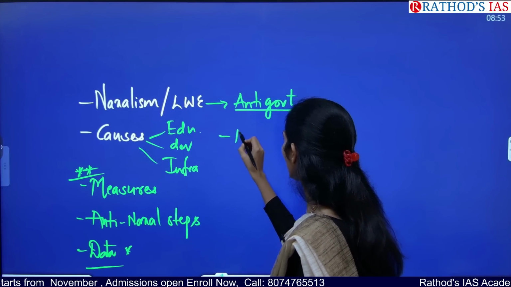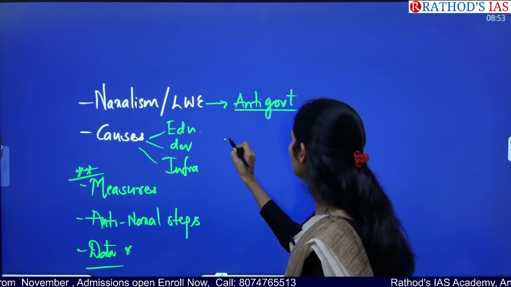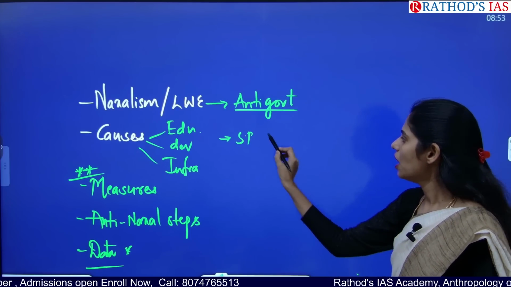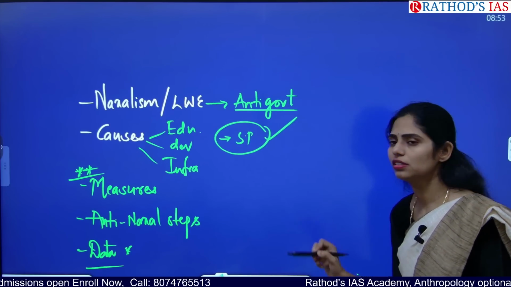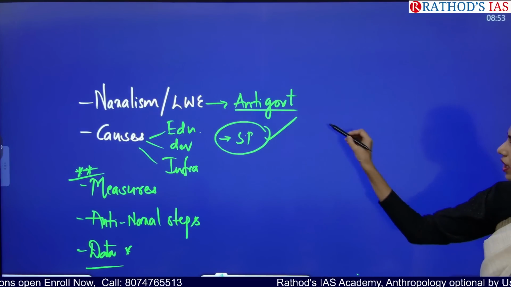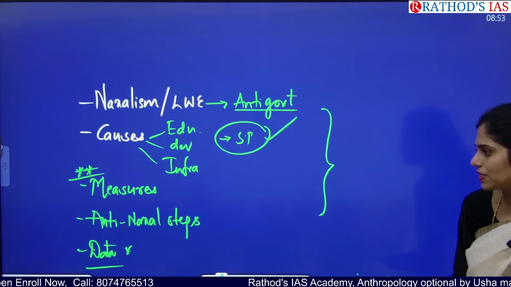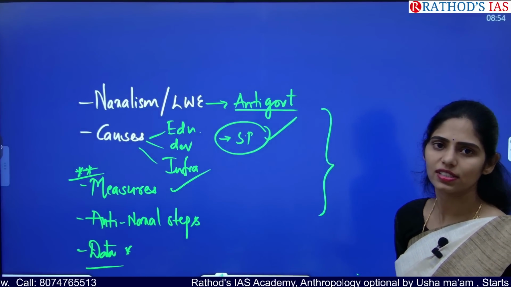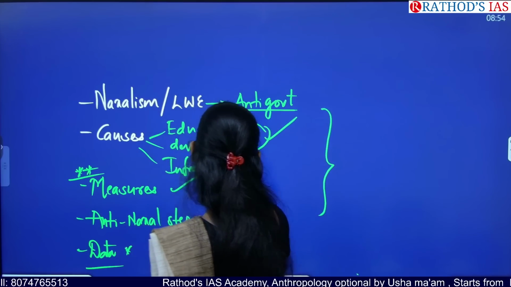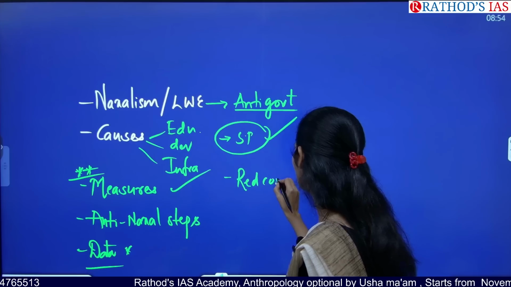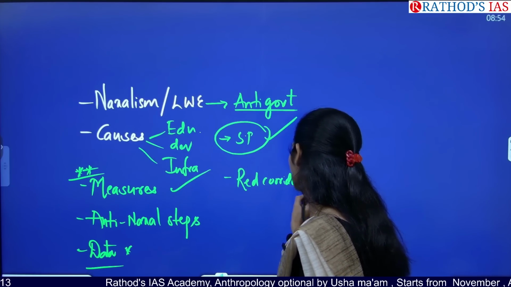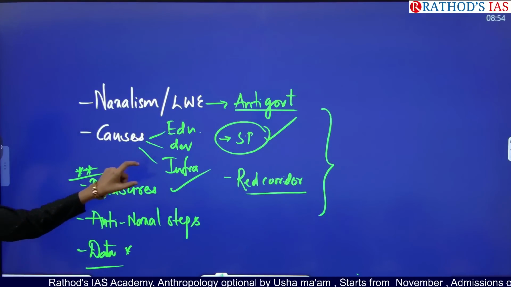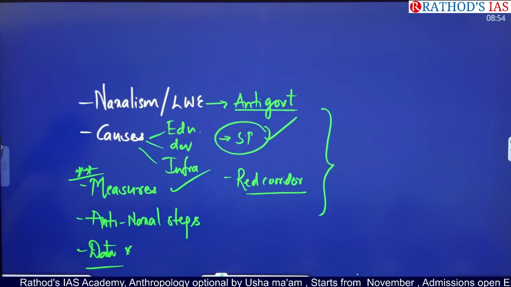And next one is you have to see, if you are a police officer or IPS officer, how you are going to tackle this thing. Okay, so all these are very, very important, and especially you have to focus on what are the measures we can take to control this Naxalism in India. And even you have to see this topic called the red corridor. So which states come under this red corridor where there is huge Naxalism that we can see.